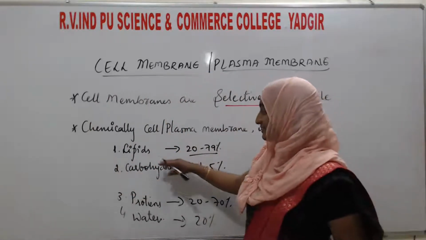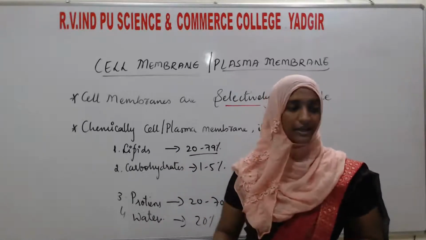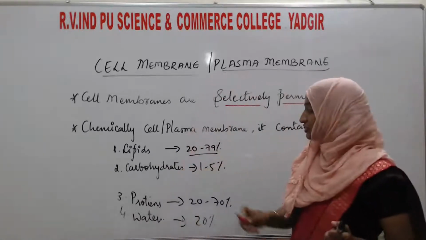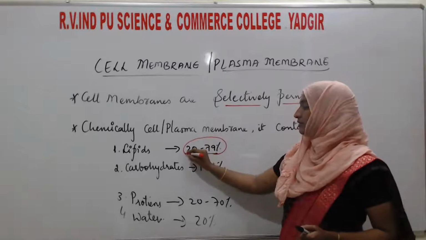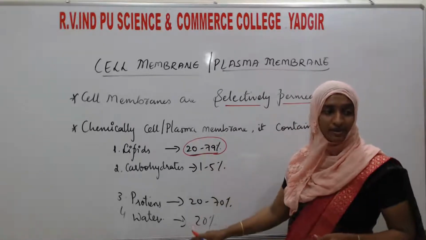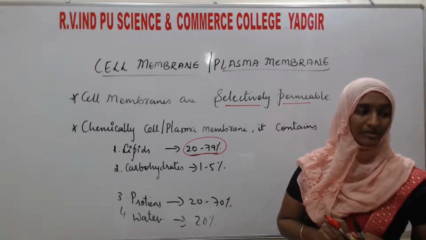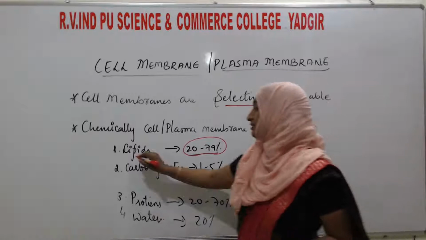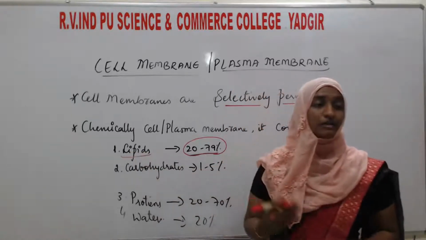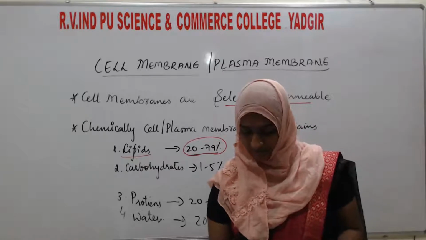So here the important ones are the lipids. First we will see what the lipids are. I told you how much lipid is present. The major quantity of the chemical substances present in the cell membrane or plasma membrane mixture is lipids.